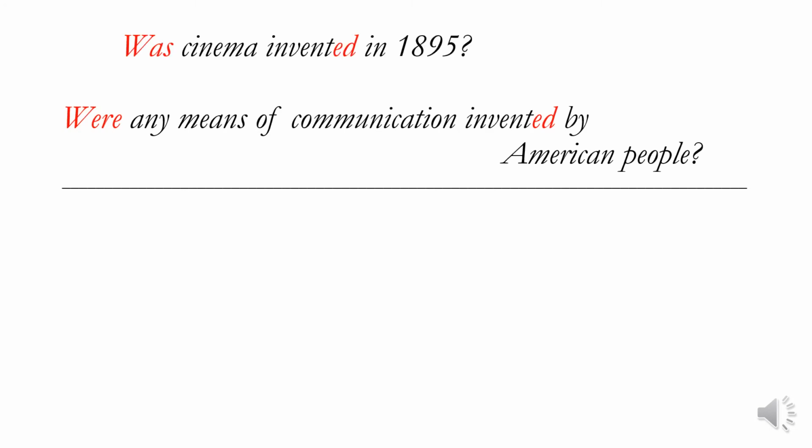Now, let's discuss the sentences. Was cinema invented in 1895? Were any means of communication invented by American people? What kind of sentences are they? Yes, you are right, they are questions, because they begin with an auxiliary verb.